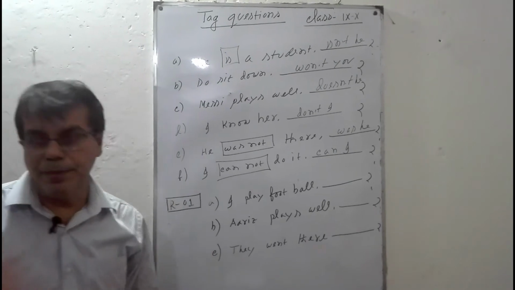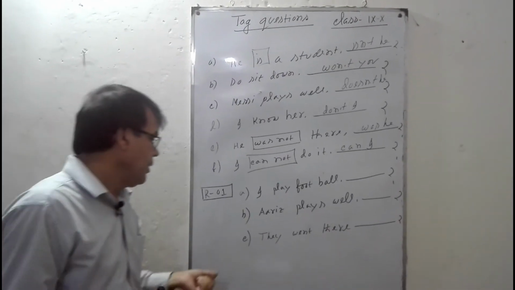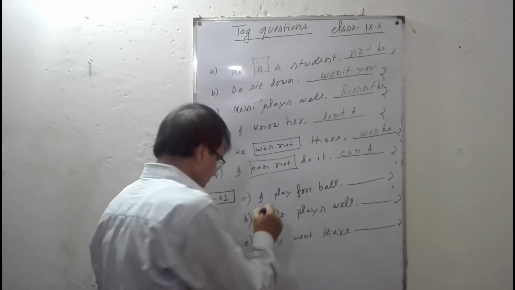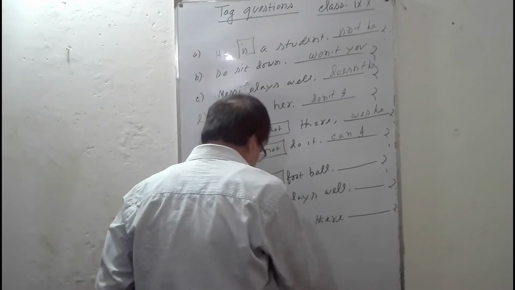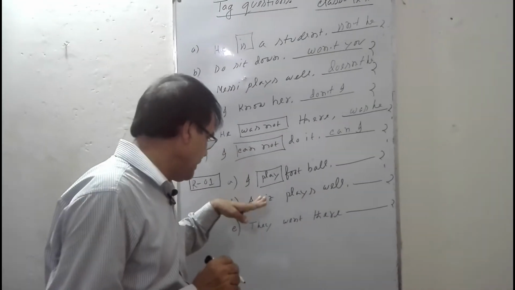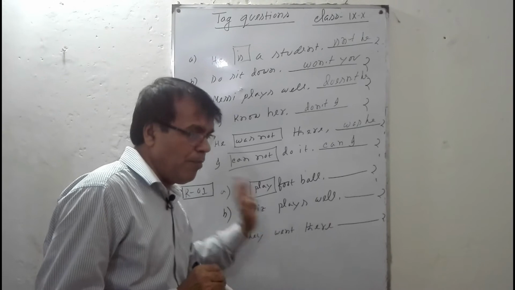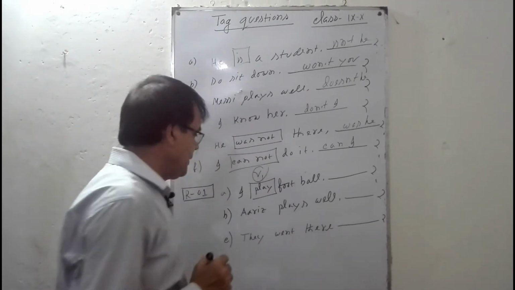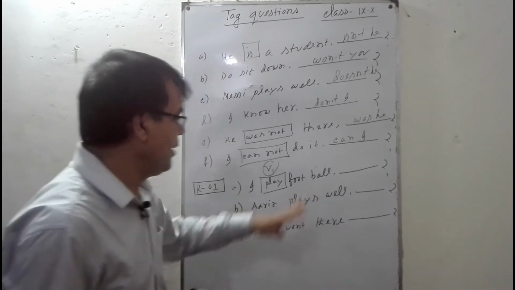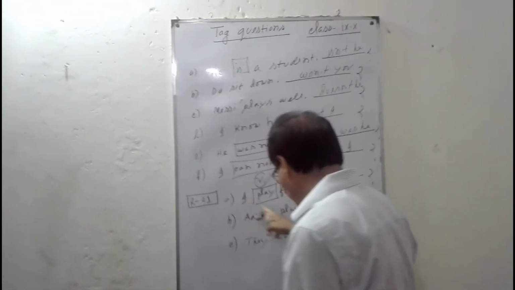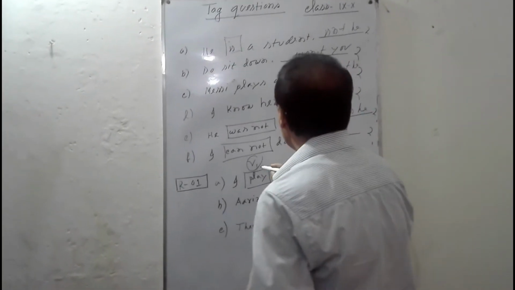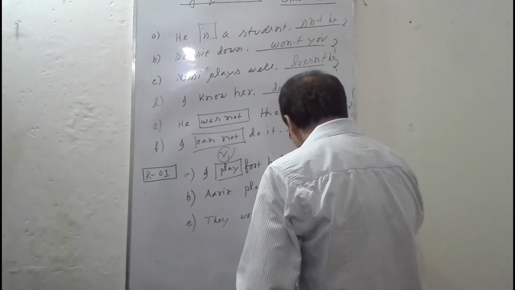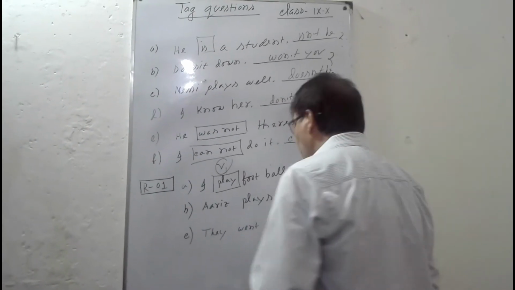Now we know some basic rules of tag questions. Rule 1: when the main clause has the basic form of the verb, that means the base form, V1, generally we use don't in the tag. Here, I play football. It's a base form of the verb. So the tag question is don't I?